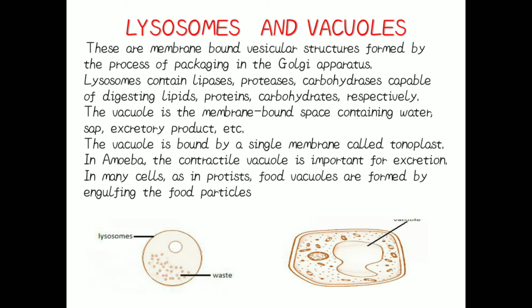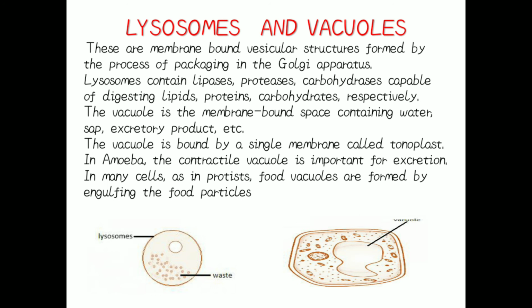And in a unicellular eukaryotic organism, that is amoeba, which we have studied from standard 9th, we know that amoeba consists of a contractile vacuole, and it is useful in excretion. In some organisms, vacuoles are useful in ingestion and excretion, like amoeba. In some protists, vacuoles are useful for storage of food also, and engulfing the food materials too.